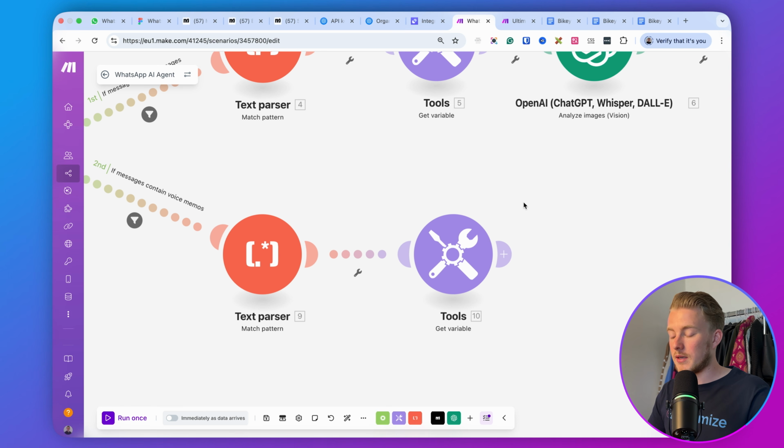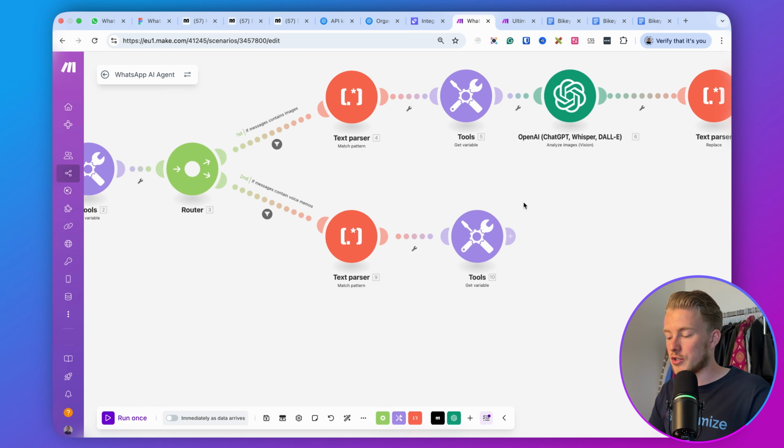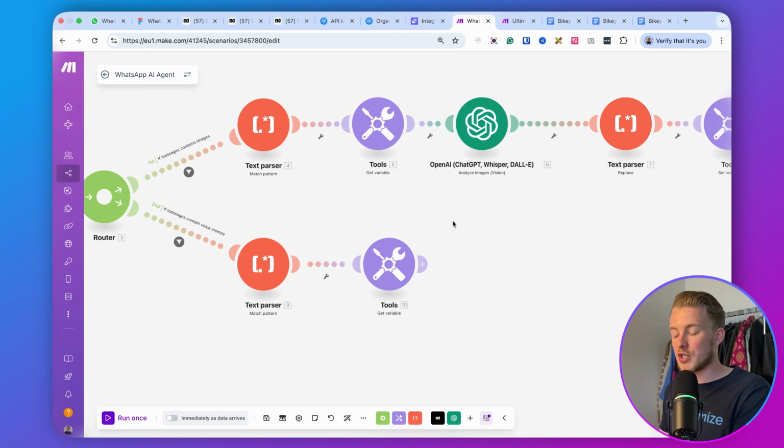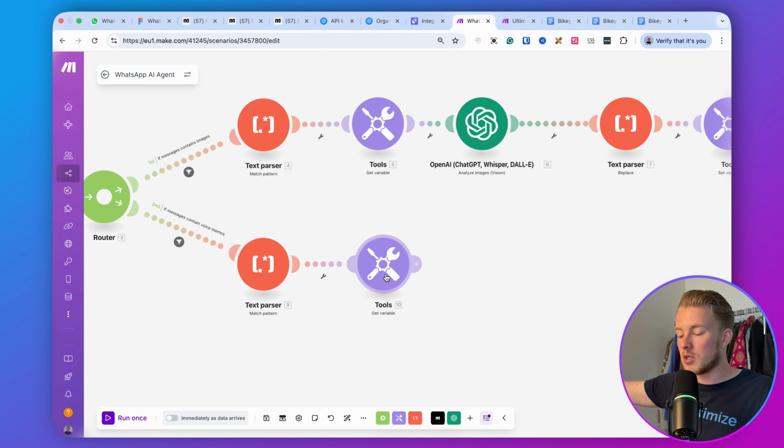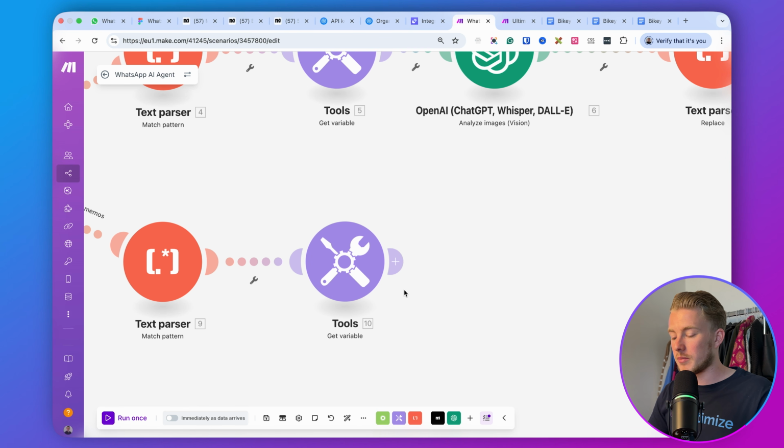So we get basically the latest version of the user messages. So for example, if someone sends n images and voice memos, this will make sure that we get the latest version of the user messages variable. And that is the version where the images are already replaced with the description of the images. So that's what we do. We get the variable. Then the next step is that we need to download the file.